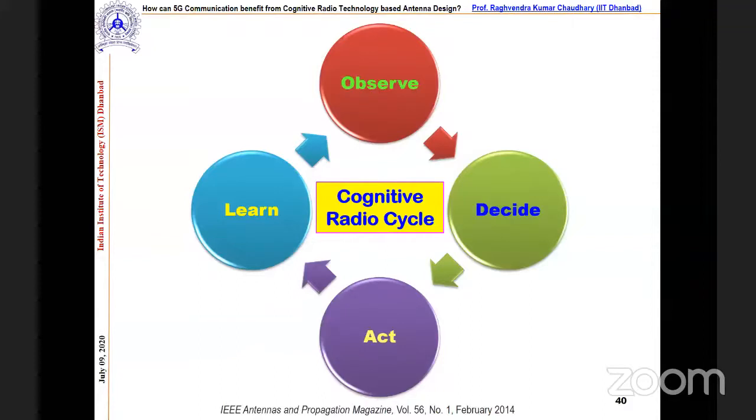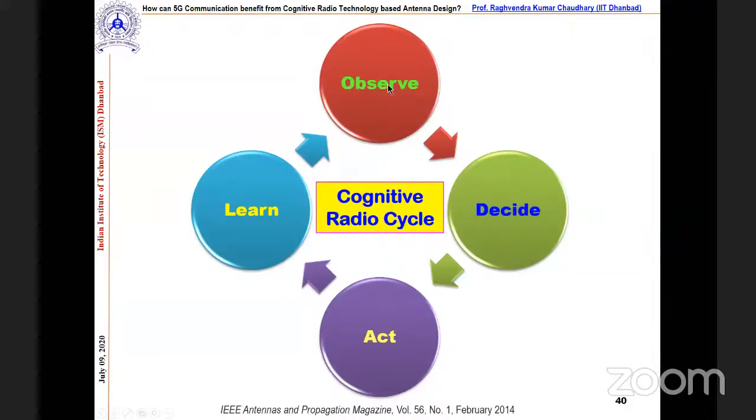We need to identify where the empty bands, or white spaces, are. Then we decide how the communication will be done, and this will be done through a band notch antenna or a tunable antenna. Then we have to act, and finally we learn, and this cycle keeps going on.